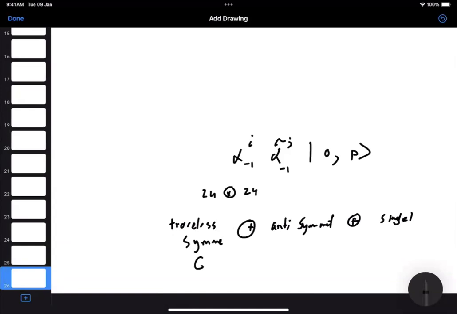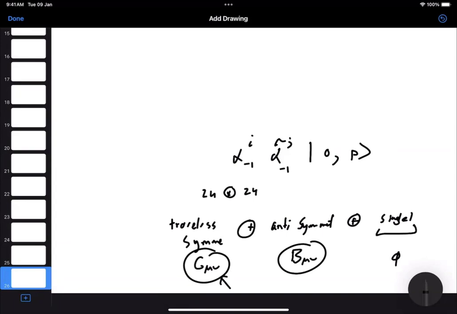Now this corresponds to the metric tensor. This corresponds to an antisymmetric tensor field, a two-form field, which is called the Kalb-Ramond field. And this, of course, you can see, is what we call the metric, and this is what we call the dilaton, the scalar field.